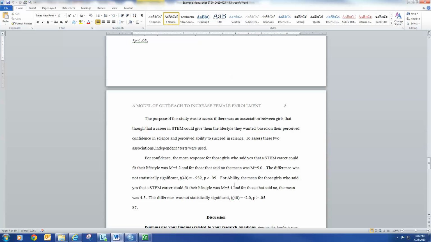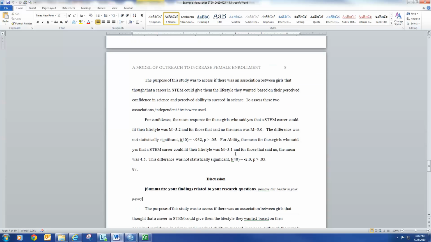I've done it here, and I just did it in one paragraph. It turns out I didn't find statistical evidence. Obviously, in the sample there is a difference, but I don't have statistical evidence. You may or may not find statistical significance in your study. In the first one, for confidence, the mean response for those girls who said yes, that a STEM career could fit their lifestyle, was 5.2. We're on this 1 to 6 scale, where 6 is strongly agree and 5 is agree, so we're somewhere between agree and strongly agree. But for those who said no, it was only 5.